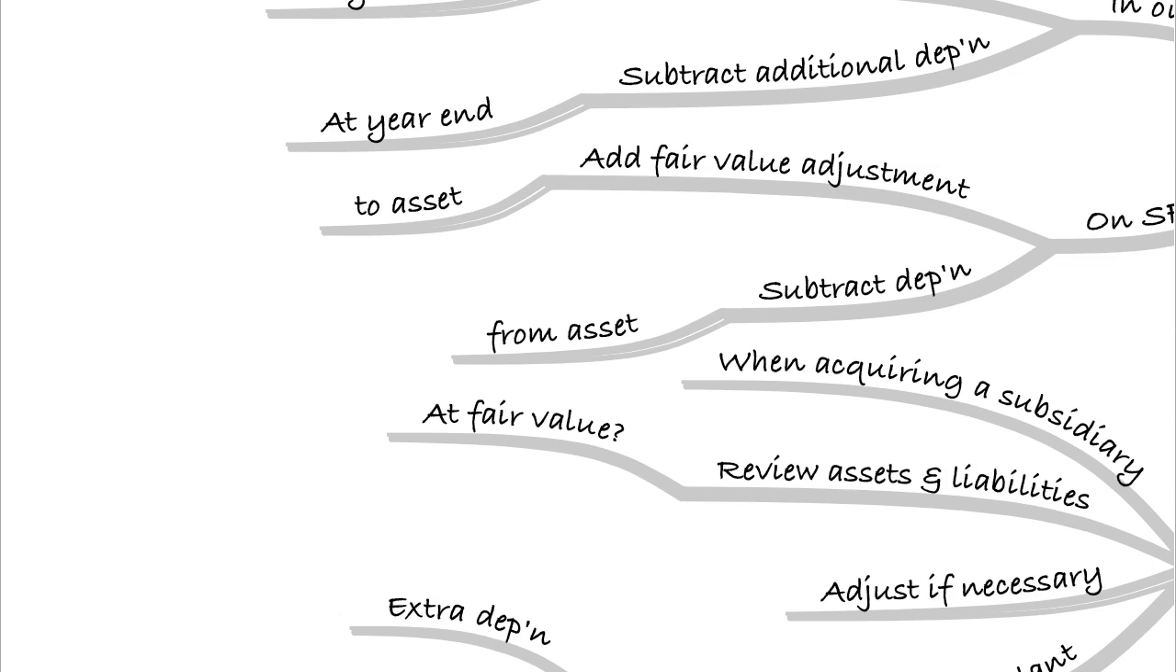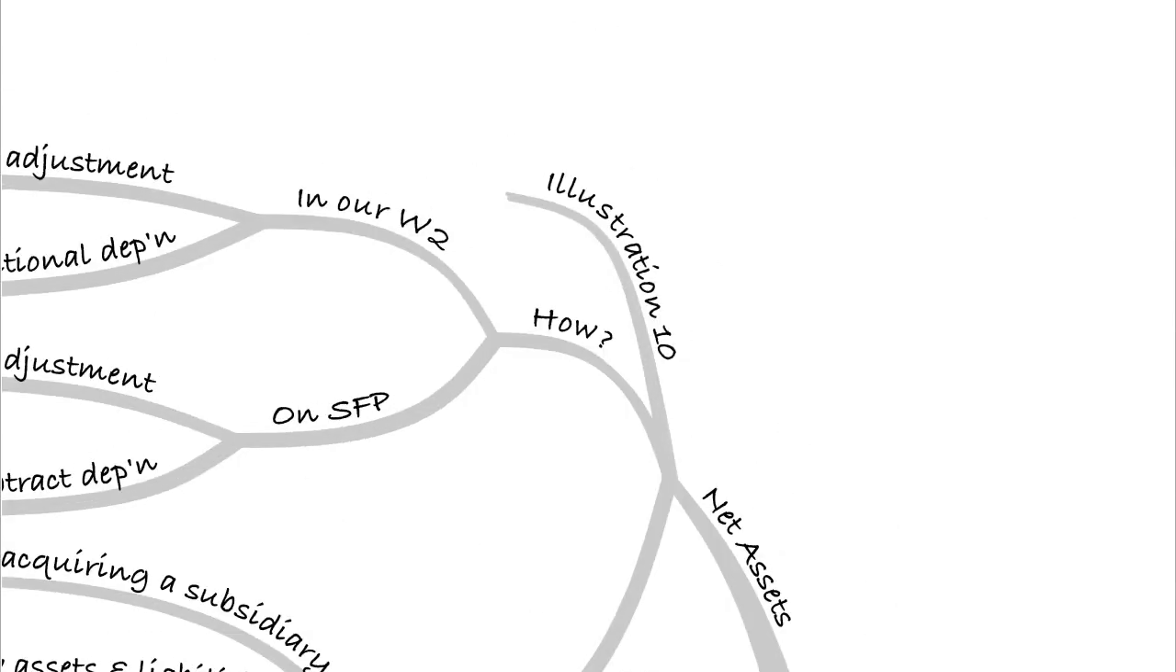So let's bring this all together in an illustration that covers all five of our workings, including a fair value adjustment. So illustration 10, let's work through it together to make sure that we can do this correctly.